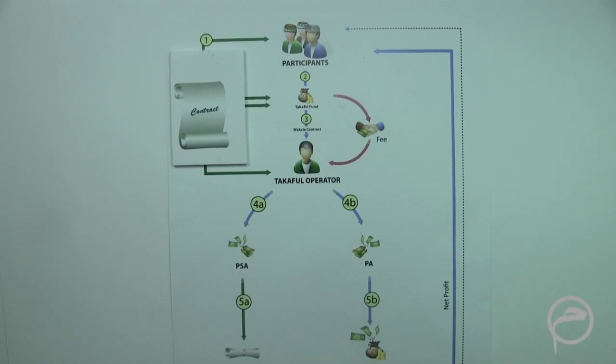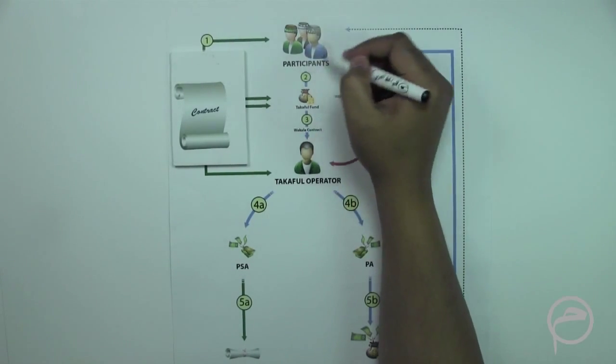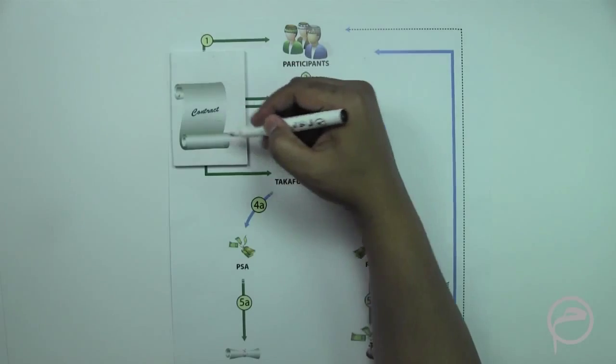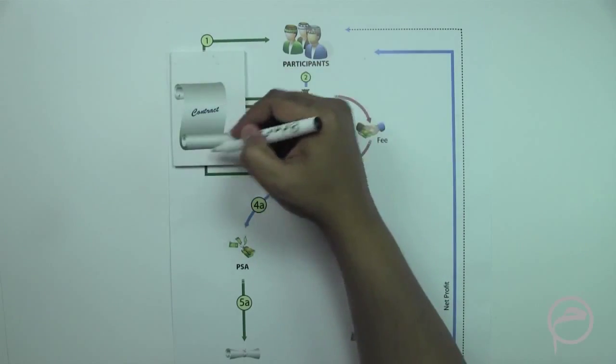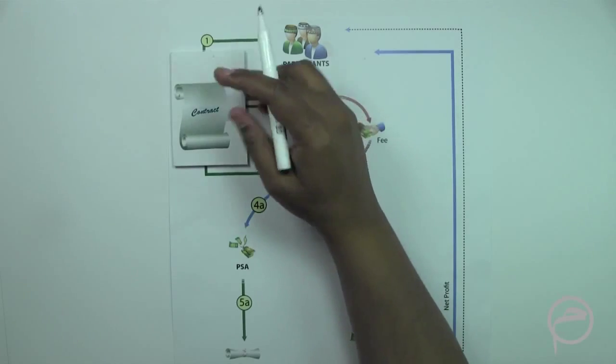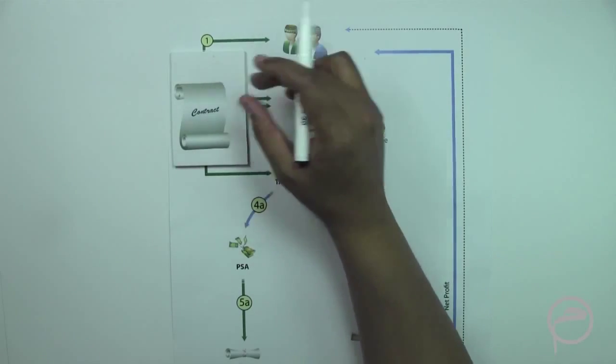Bismillah ar-Rahman ar-Rahim. Now let us discuss the Wakala model. In the Wakala model, these are the participants. The participants enter into a contractual arrangement with the Takaful fund and the Takaful operator. This contractual arrangement is based on the principle of Wakala, meaning agency, right?